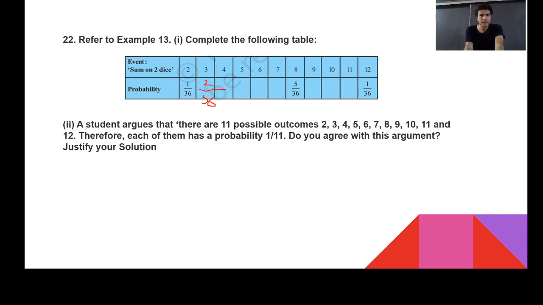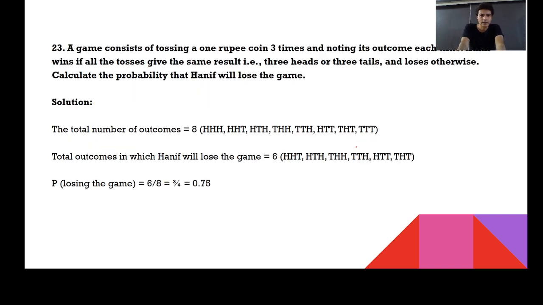A student argues that there are 11 possible outcomes, therefore each of them has a probability of 1 by 11. Do you agree with this argument? Obviously yes. Why? Because you have 11 outcomes, so the probability of getting each one could be 1 upon 11. Suppose there are 10 possible outcomes, then the probability could be 1 by 10. If 20, then 1 by 20; if 40, then 1 by 40. Now moving towards the next question.